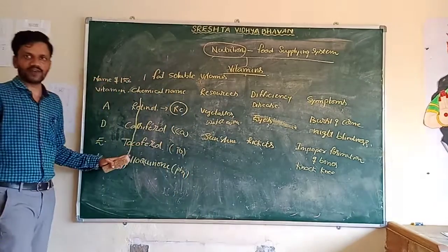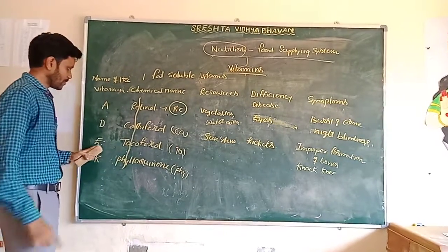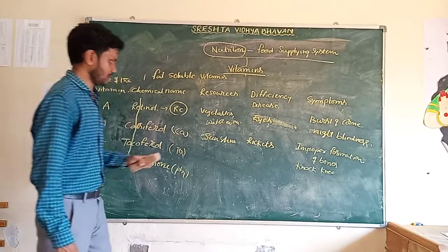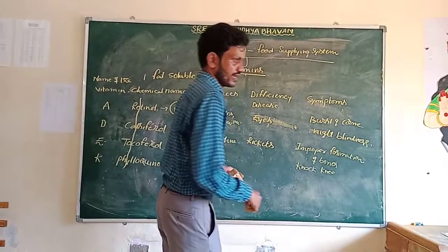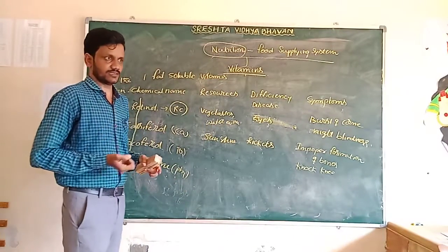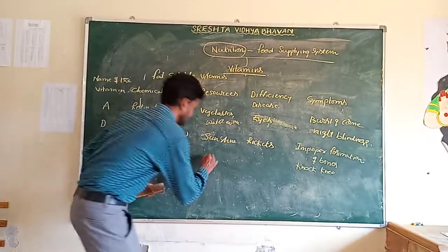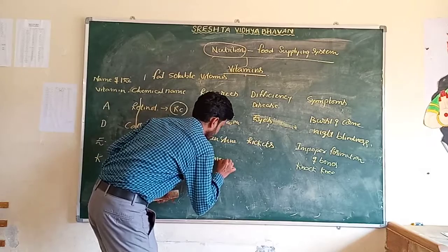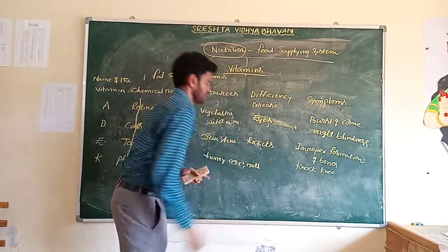The next one is vitamin E. The chemical name of vitamin E is tocopherol. The sources of tocopherol are cereals, nuts and also kidneys.